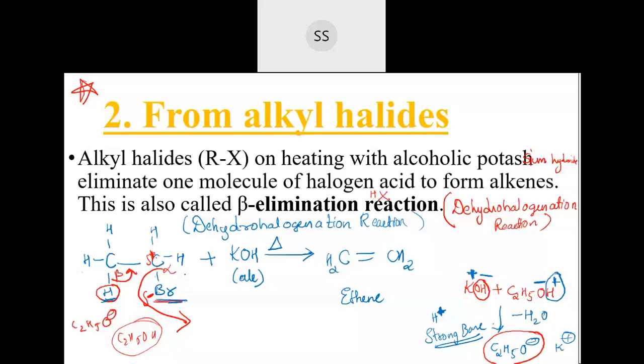You can name this compound. Can you tell me what is the name? I'll erase this to write the name of this compound. See, here bromine is attached, no?